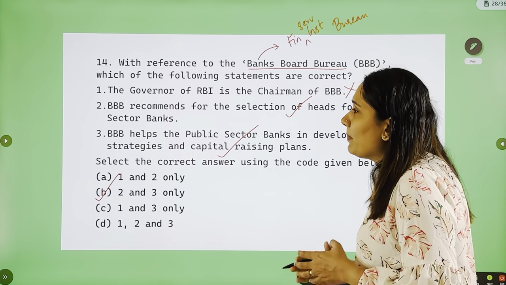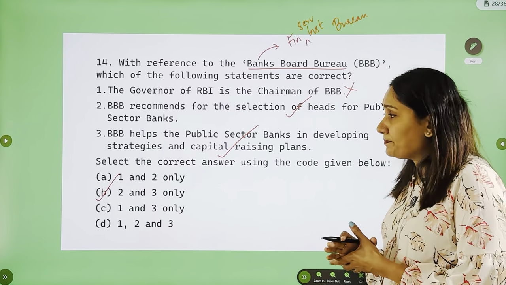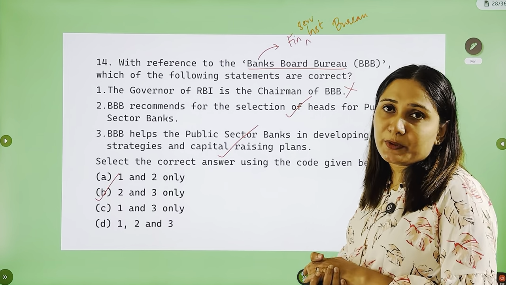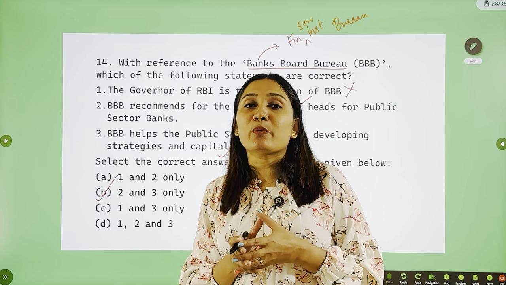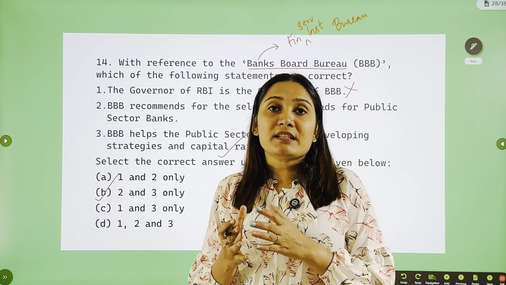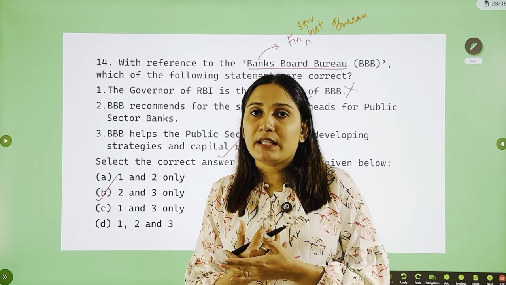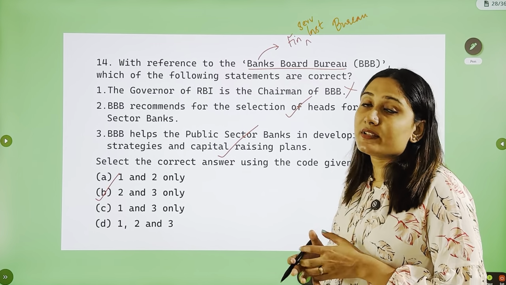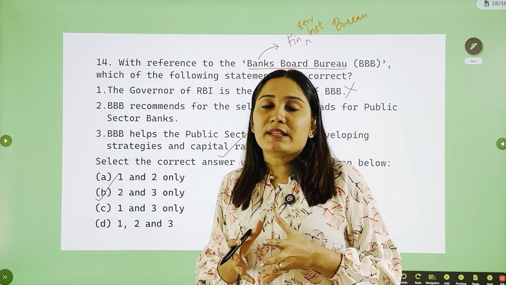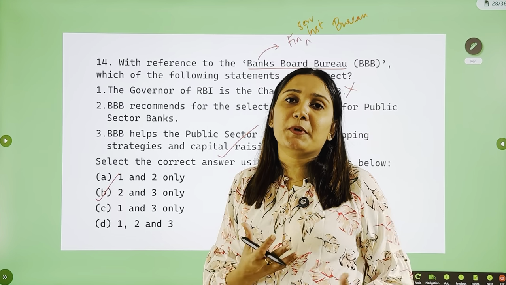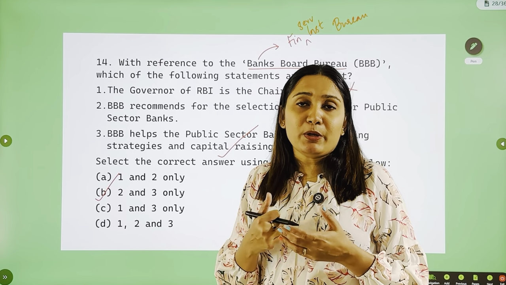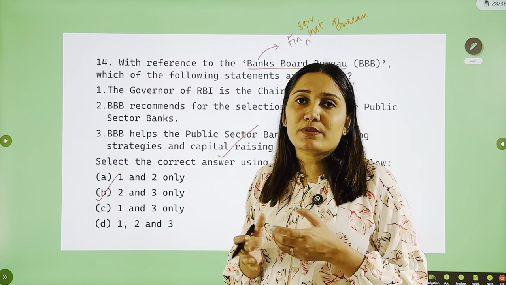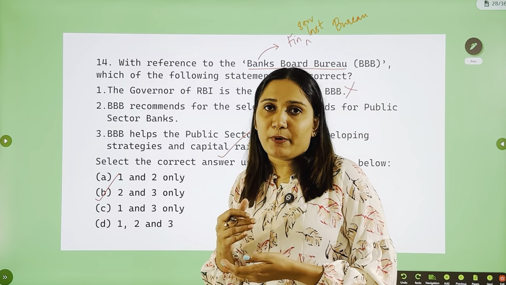This question is not much relevant, but I wanted to take it up because instead of Bank Boards Bureau, we have the Financial Services Institutions Bureau. The difference is that Bank Boards Bureau was responsible for recommending the names of top managers to the top positions of public sector banks, whereas the Financial Services Institutions Bureau is a broader institution which covers not just public sector banks but also public sector insurance companies, the securities market and also the Provident Fund market.